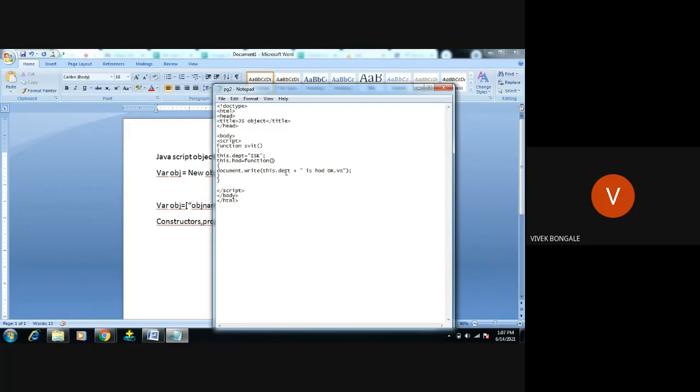Right? Then this particular thing will be displayed. How to send? To send that one, we have to use the property, right? But here we have to create the object now. We have to create a new object to call that function. To call that function, we have to use the new object.